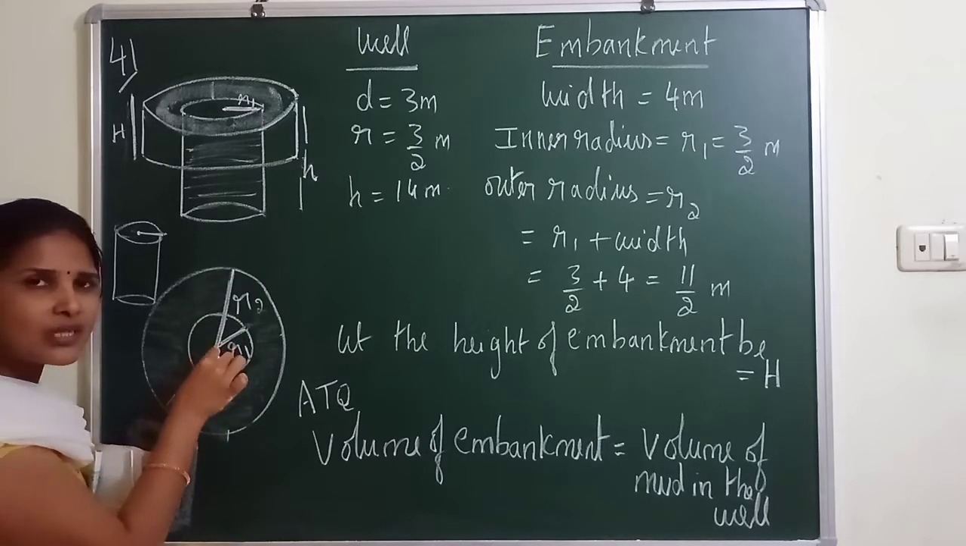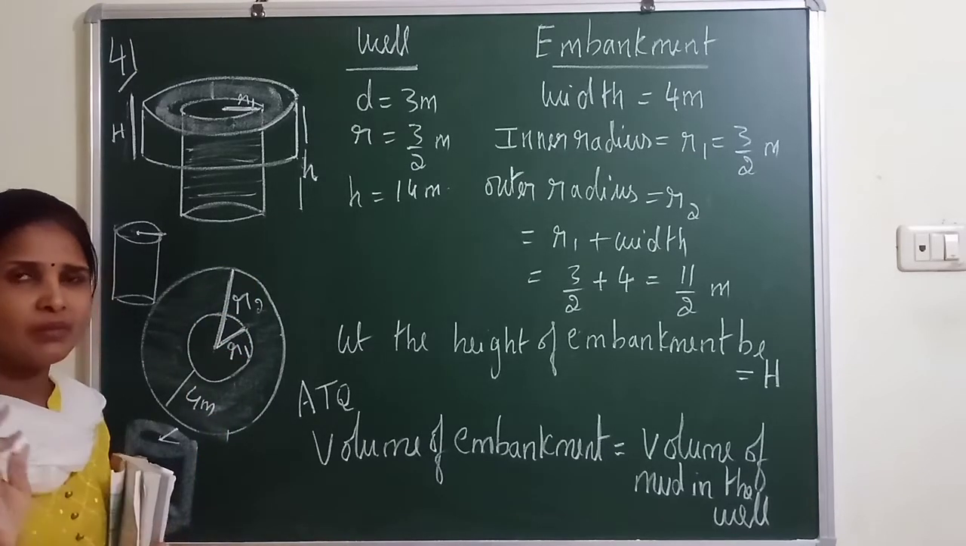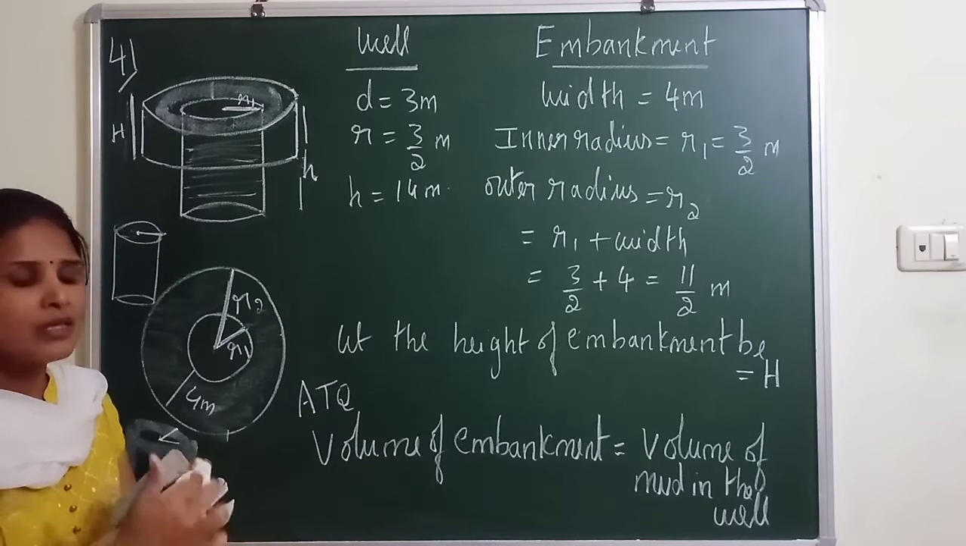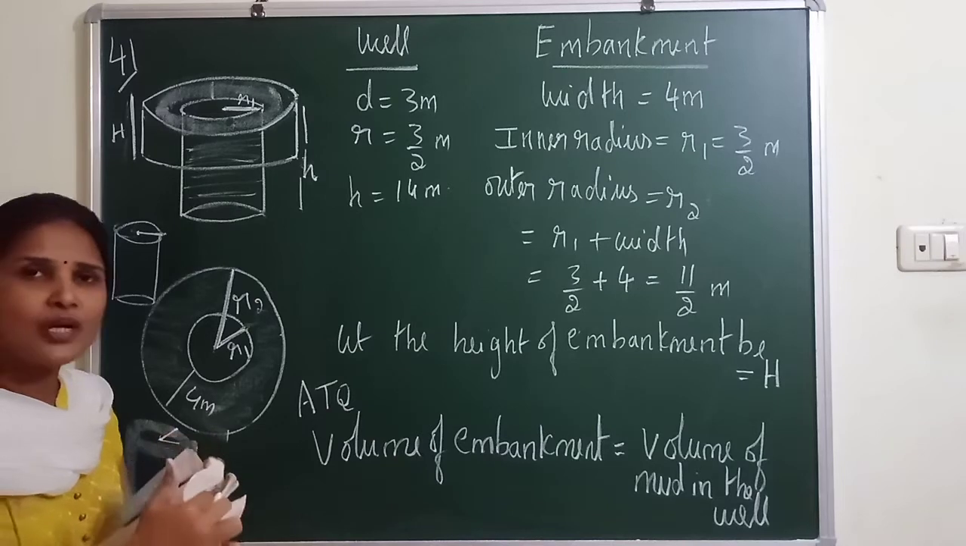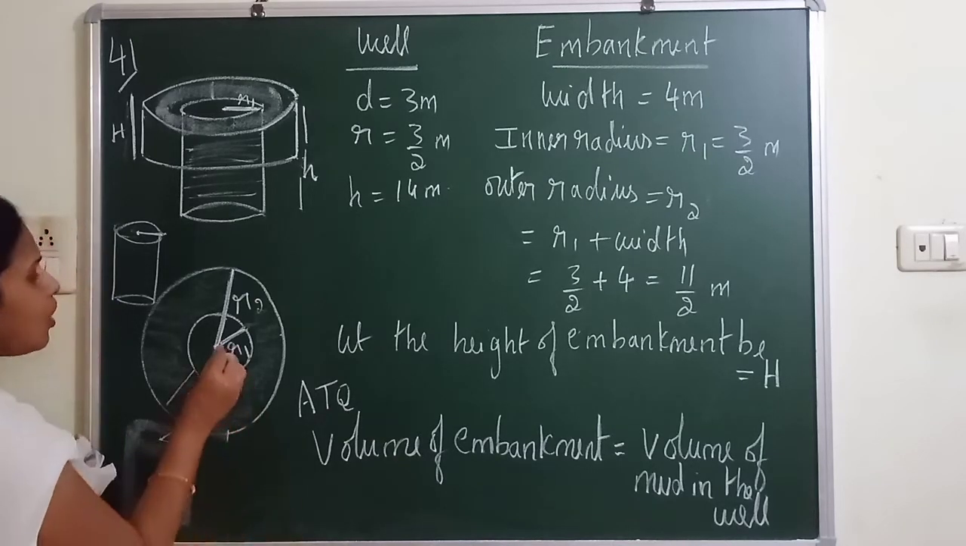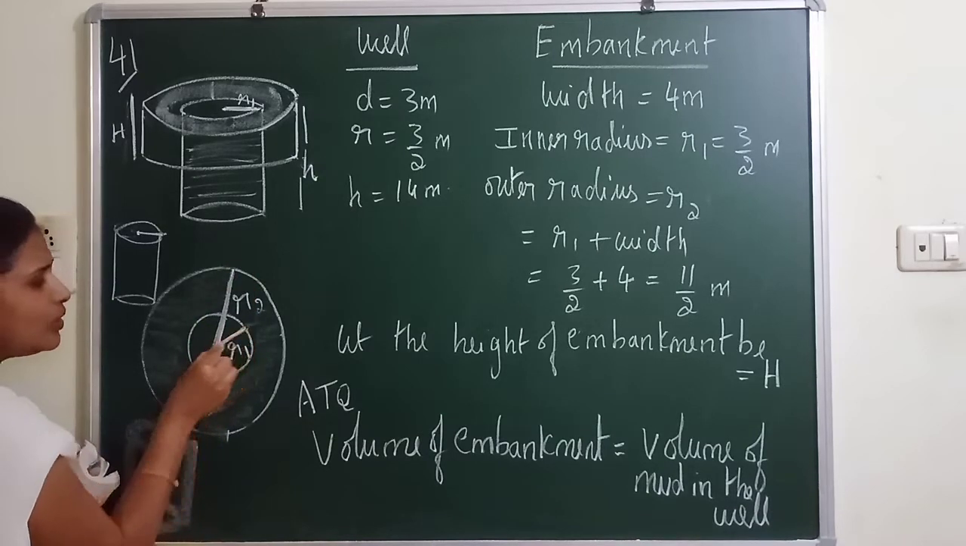When the outer radius concept comes, when there is a width concept, remember always: when there is a width like this, in the front view, if you observe, there are two radii. One is the inner radius and one is the outer radius. So how to find the outer radius now?